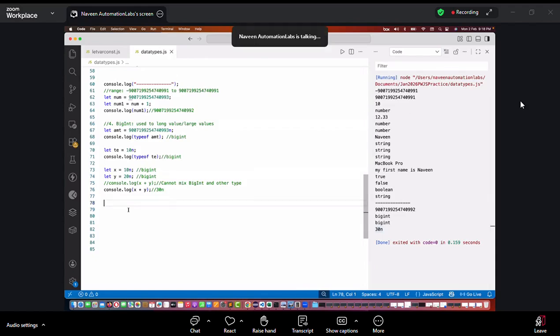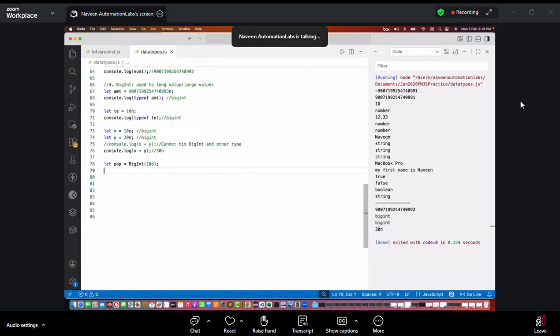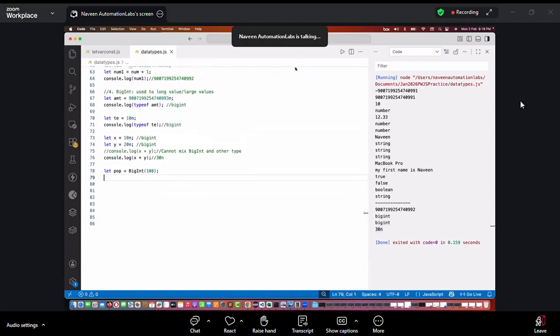Now see this. If I declare a variable like this, let's say variable pop, any variable name, and then I write BigInt, and in brackets I write, let's say, 100 over here. Is it a big integer? Pop. This is another way of writing the big integer. Like this also, you can do that. So let's print the value of pop. What will be the output, 100 or 100n?